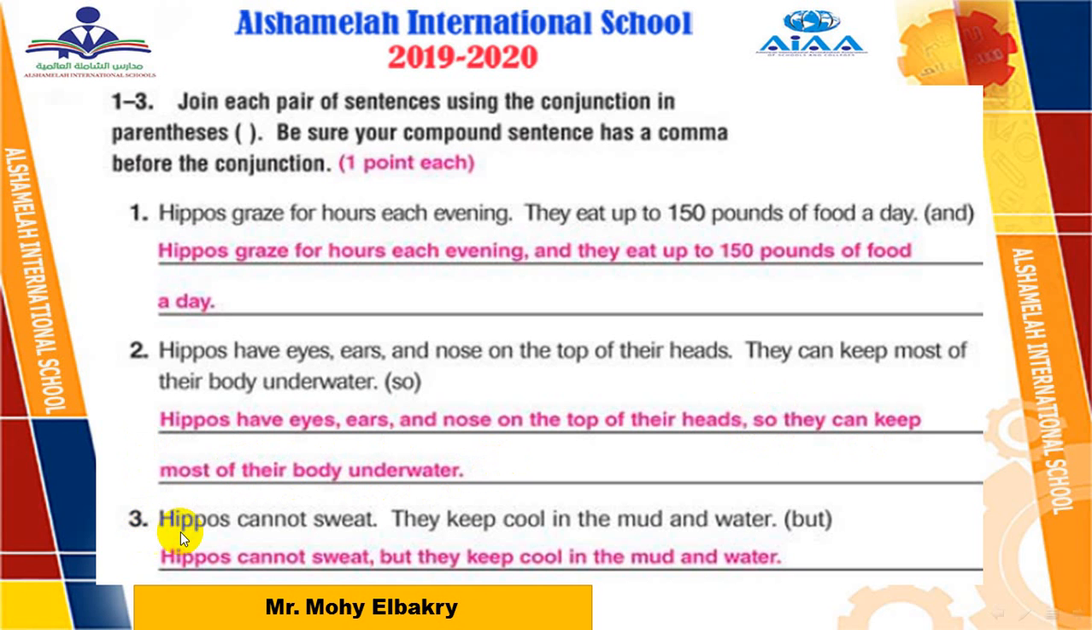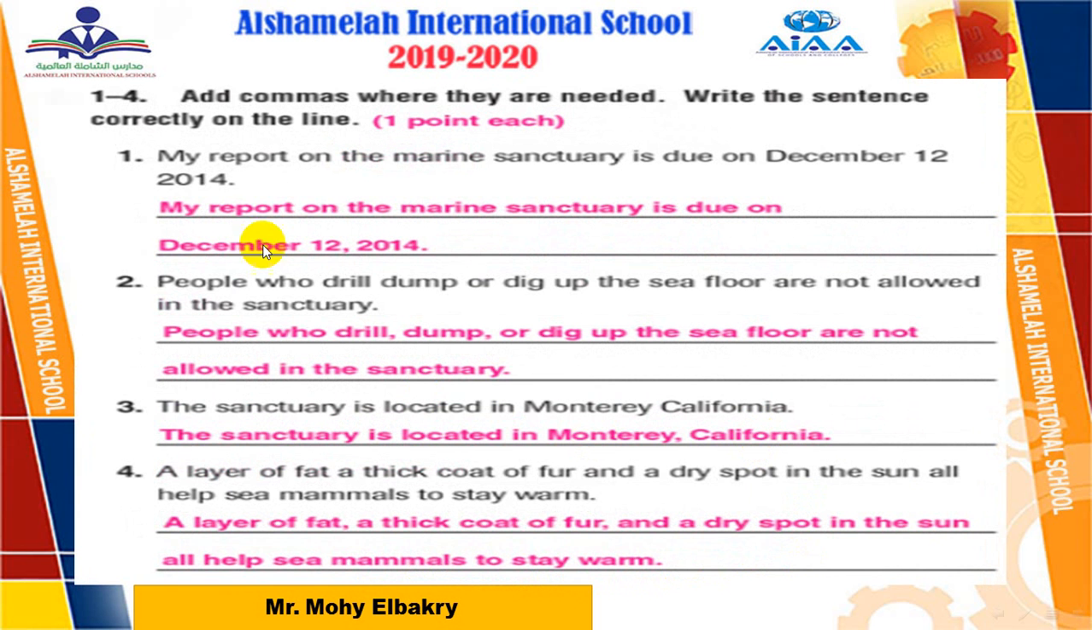Number 3, hippos cannot swim. They keep cool in the mud and water. So here we use but. Yes, before but, use a comma. So it will be: Hippos cannot swim, comma, but they keep cool in the mud and water. Okay? Let's turn to the last page in Reader's Notebook, which is page 321.